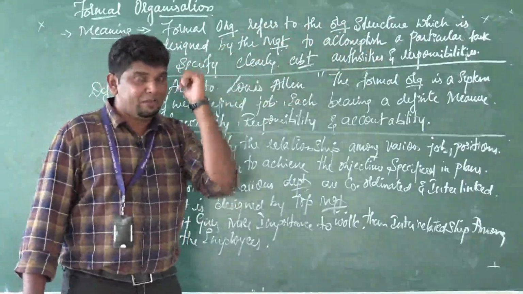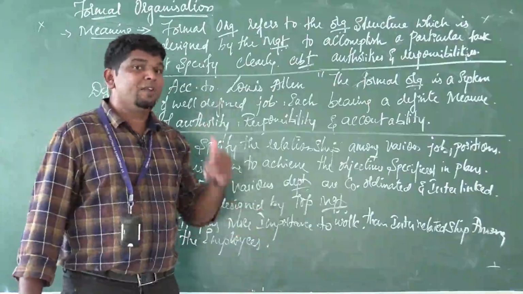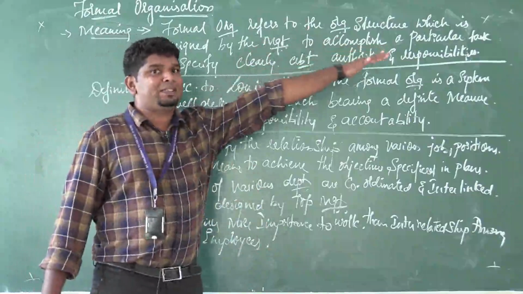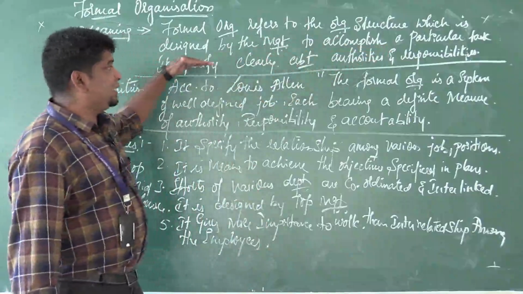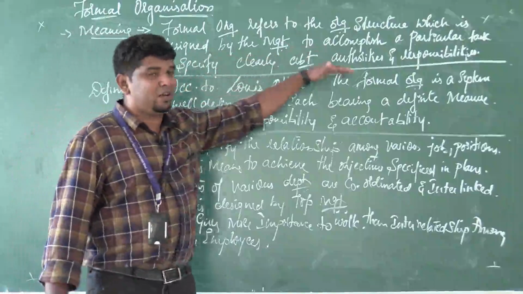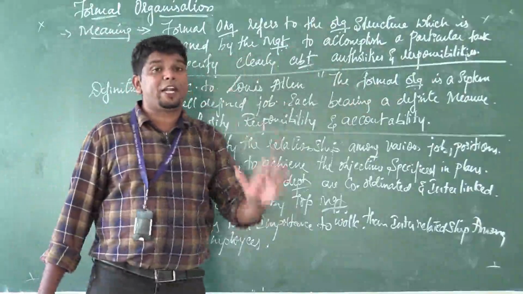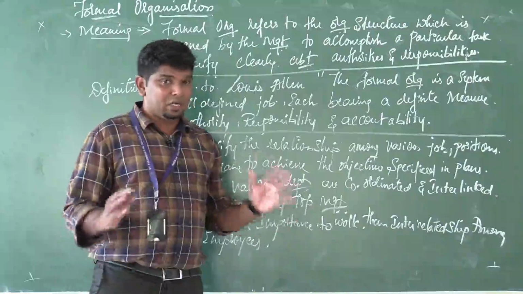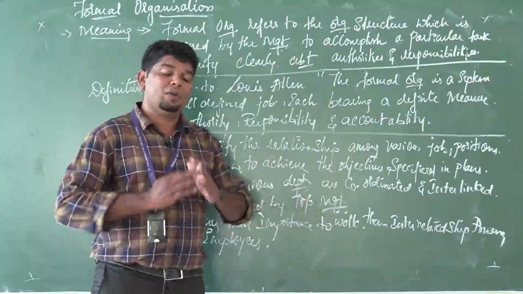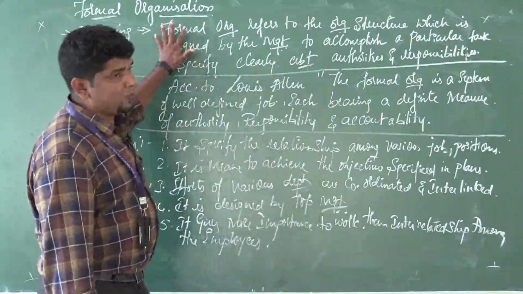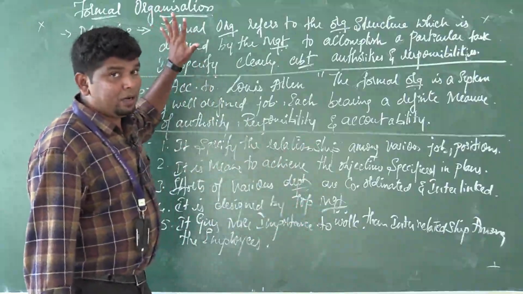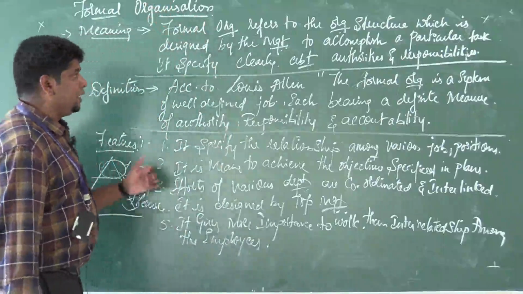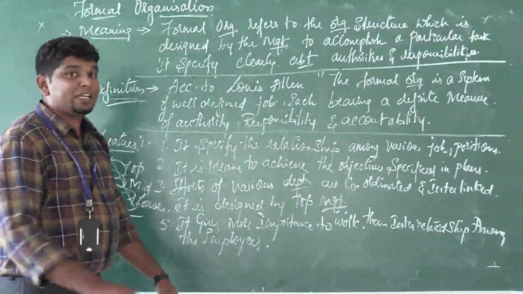Whether it is an organizational goal or the profit of the organization, a particular task is to be achieved, and the authorities and responsibilities are clearly specified by the top level management, whether it is the CEO, MD, or general body members. This is a clear set of rules and regulations framed by the top level management.